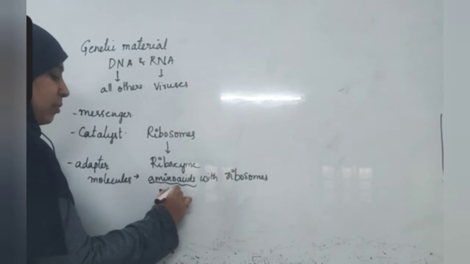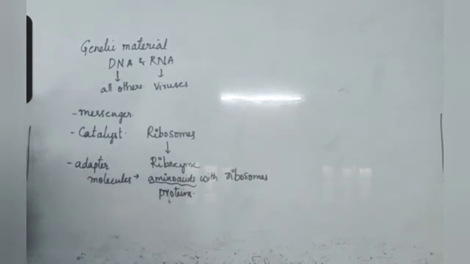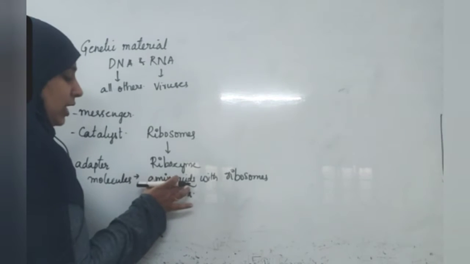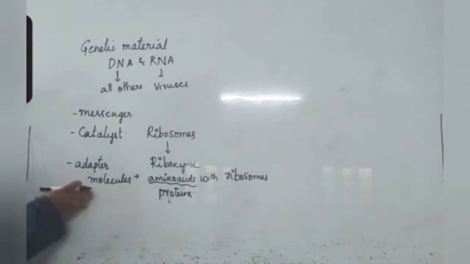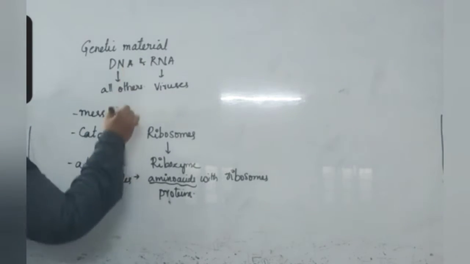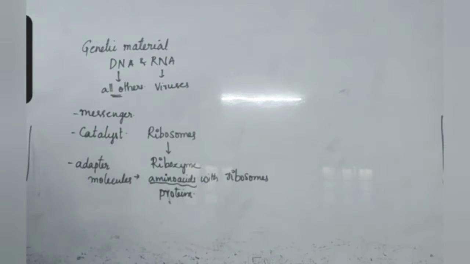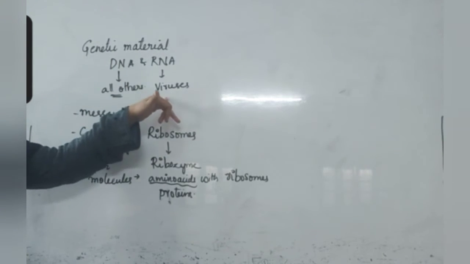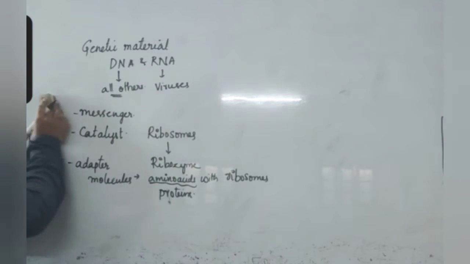Like cells are making a complete organism. We know that cell is the smallest unit in the complete organism. Same like that, proteins have small units called amino acids. Amino acids will form a long chain to form the proteins. For this purpose only, amino acids should bind with ribosomes. That is done by this RNA molecule. So these are the different functions. But DNA exclusively is genetic material only. RNA is a genetic material only in case of viruses.